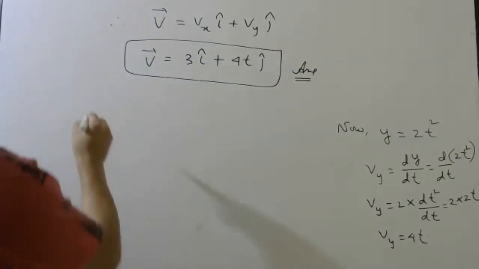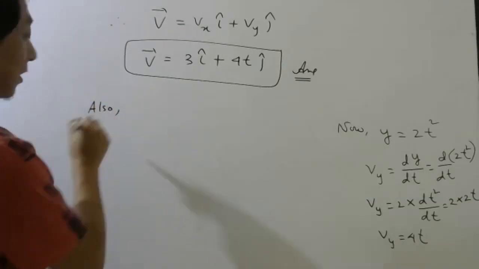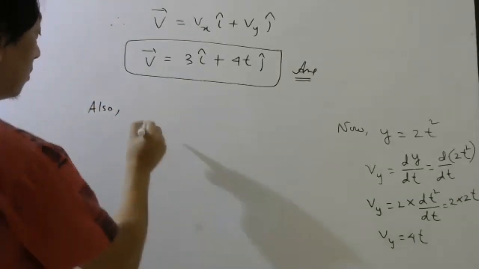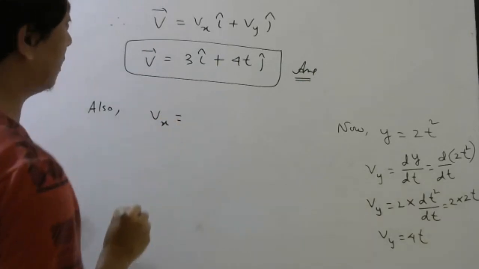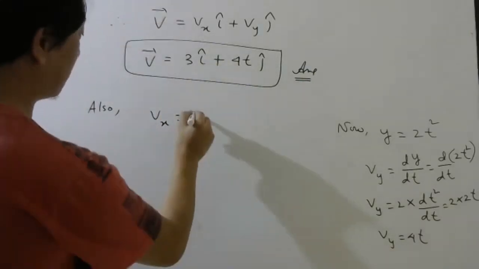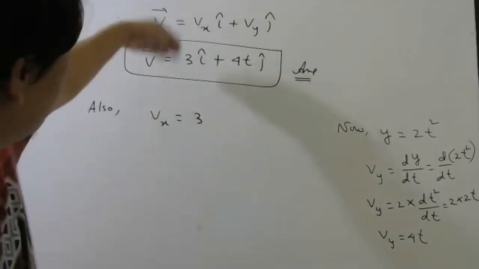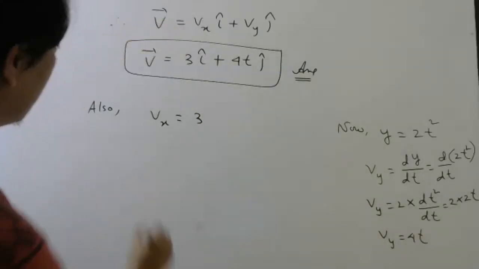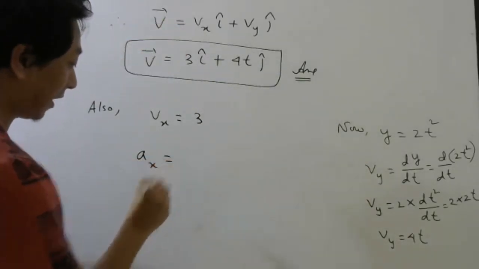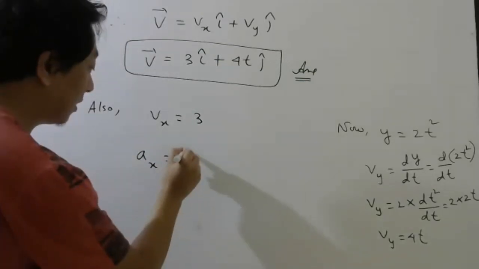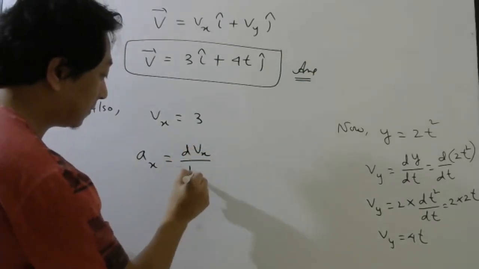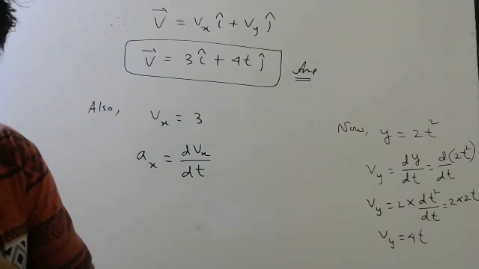Also, they want you to find acceleration, right? Now, Vx, you can compare here also. Vx is 3, we can see here directly. So what will be the x component of acceleration? What was the formula? dvx by dt.